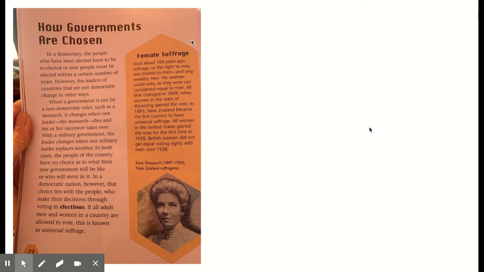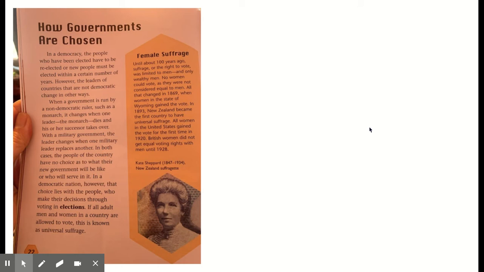This middle section, female suffrage. Until about 100 years ago, suffrage, or the right to vote, was limited to men, and only wealthy men. No women could vote, as they were not considered equal to men. All that changed in 1869 when women in the state of Wyoming gained the vote. In 1893, New Zealand became the first country to have universal suffrage.